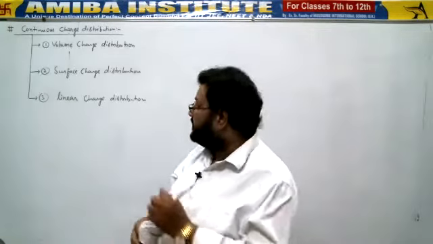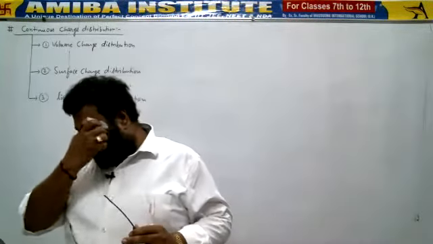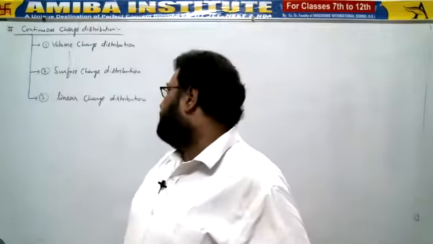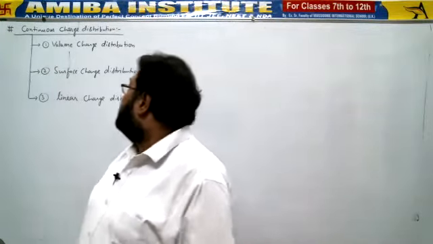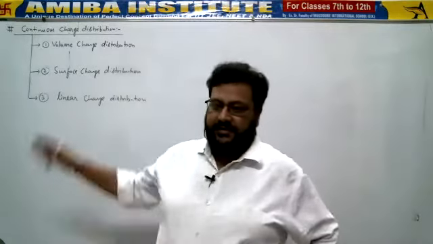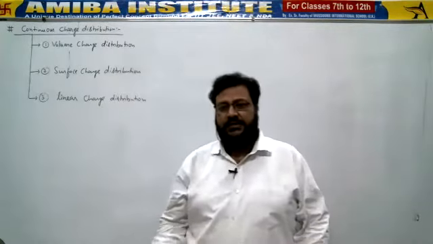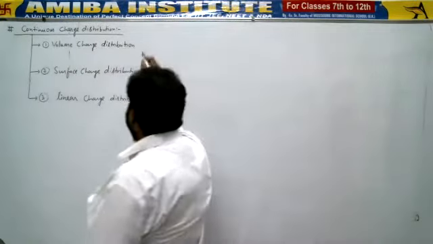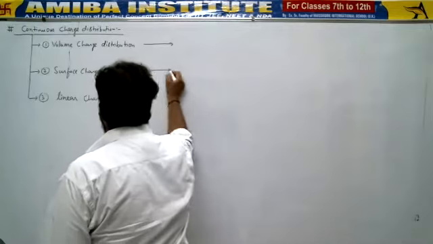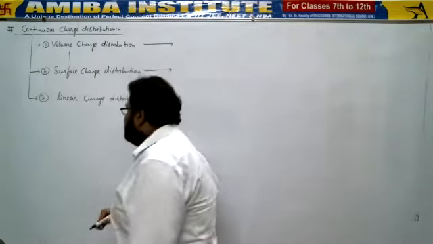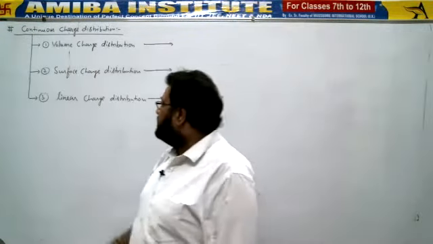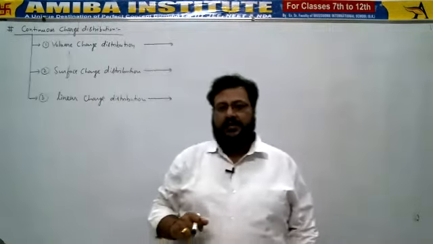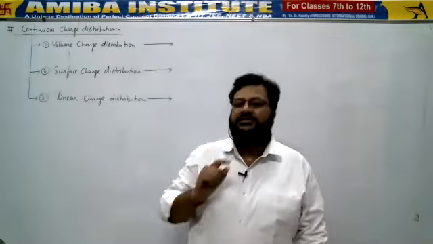It is a linear figure, it is a plane figure, that means area, or we have been given volume. Based on that, we can distribute the charge continuously in three manners: volume charge distribution, surface charge distribution, or linear charge distribution. Since the charge has been distributed either on the length, or on the area, or in the volume, there are three types of charge density.